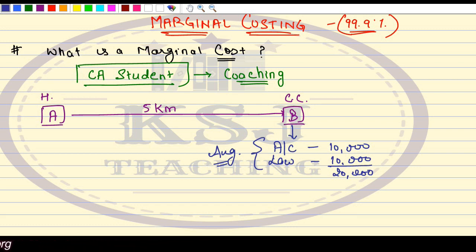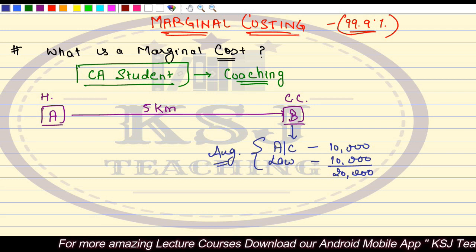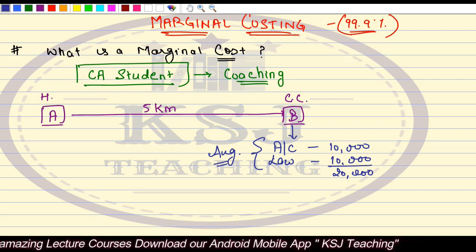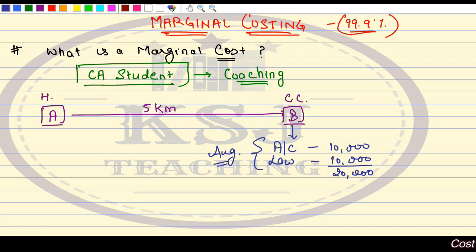You are taking all the coachings at one center only. This is what our assumption is, right? You are not going to different coaching centers, and this is not an online coaching that you will sit at home and study. No, you are going to a physical center, right? There you are taking the coaching. For accounts you paid 10,000 and for law you paid 10,000.